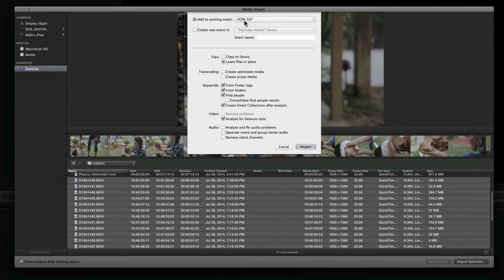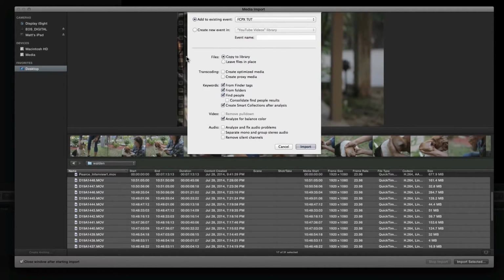But really where things start to get confusing is down below. And if you're not used to file management, this can really give you kind of a headache. So Final Cut gives you two options. It'll copy the files to the library, meaning that it will take all your footage, all that information, and store it within a library file and organize it for you, or it will leave the files in place. So this is really where you have to decide what kind of workflow you like to use. If you want to manage all your own files and have your own special file system, maybe leave in place is your best option. If you just want to trust Final Cut to handle it, copy to library would be your best option. And I actually use both depending on the project.